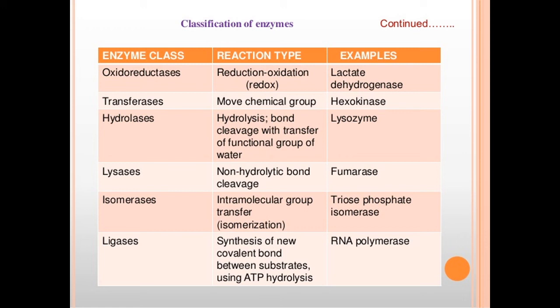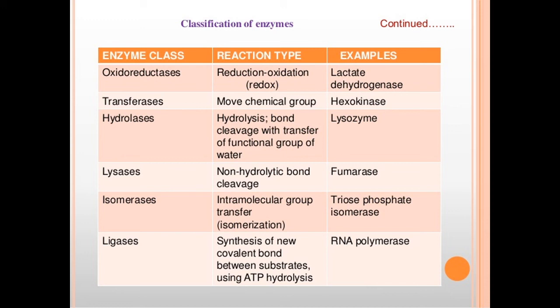For example, acetic acid in the presence of ATP and coenzyme A forms acetyl coenzyme A plus AMP and inorganic phosphate. So these are the six classes of enzymes as per the IUB classification: oxidoreductases, transferases, hydrolases, lyases, isomerases, and ligases. Very important in view of your examination.